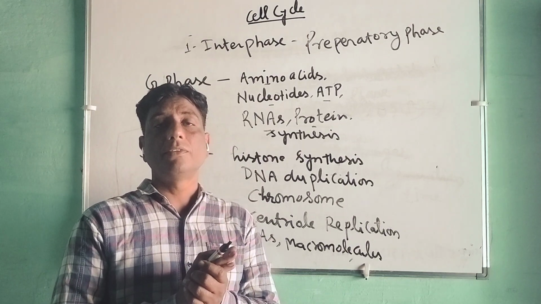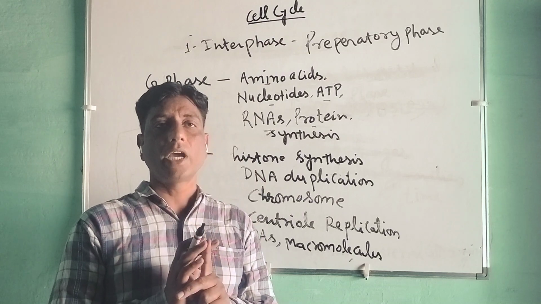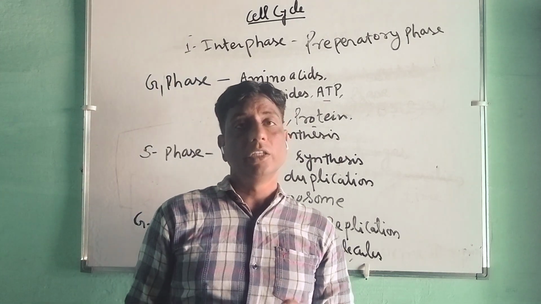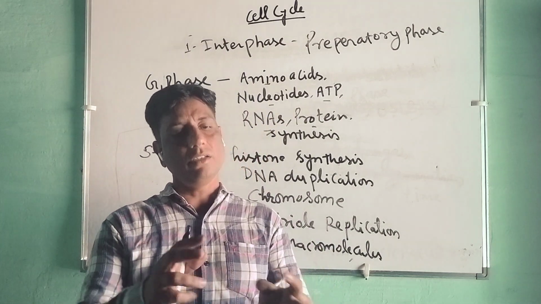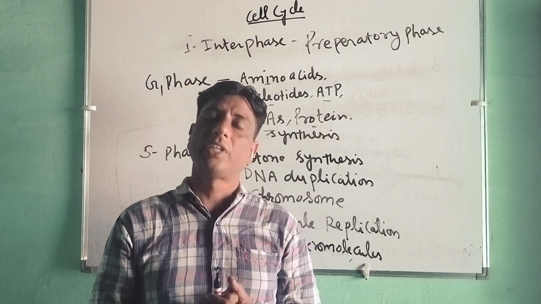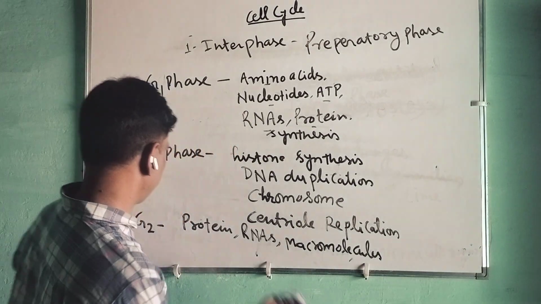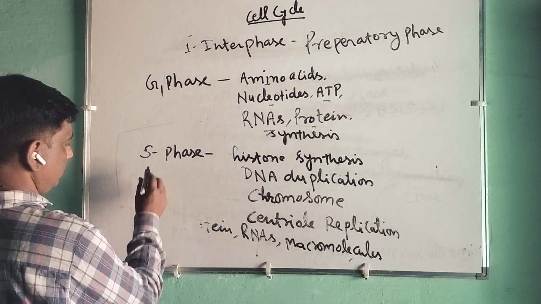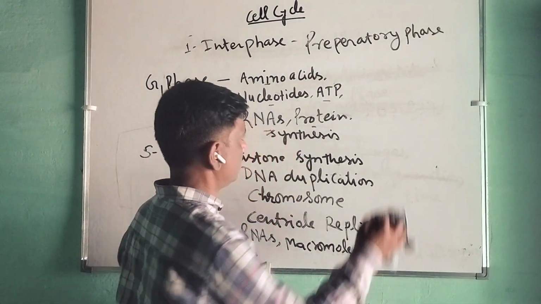This M phase is further divided into two stages, that is division in the nucleus and division in the cytoplasm. So what is division in the nucleus? It means the nucleus will divide to form two nuclei, and again the cytoplasm will also divide. So the formation of the whole cell will take place. Now two cells are ready. So write it down here. M phase.